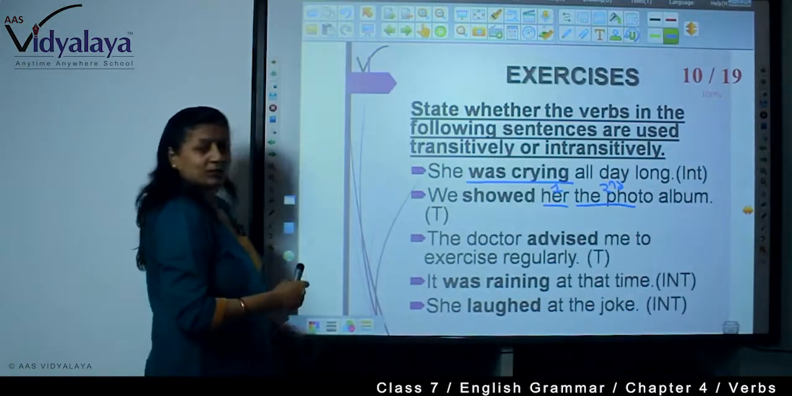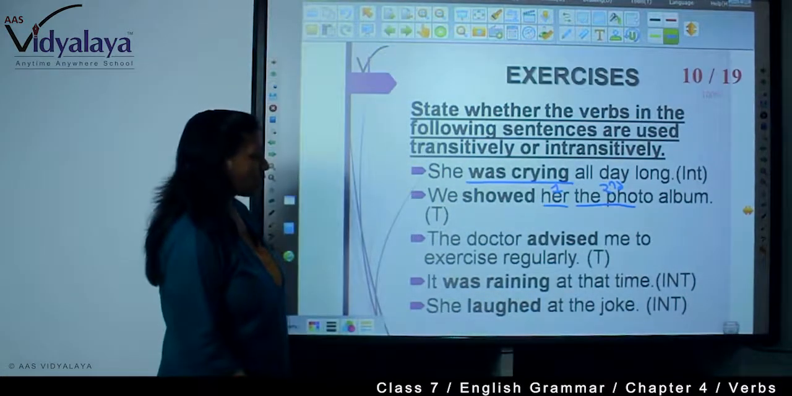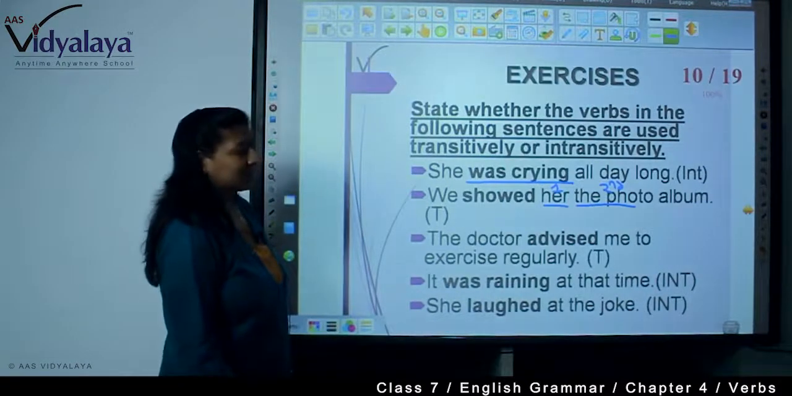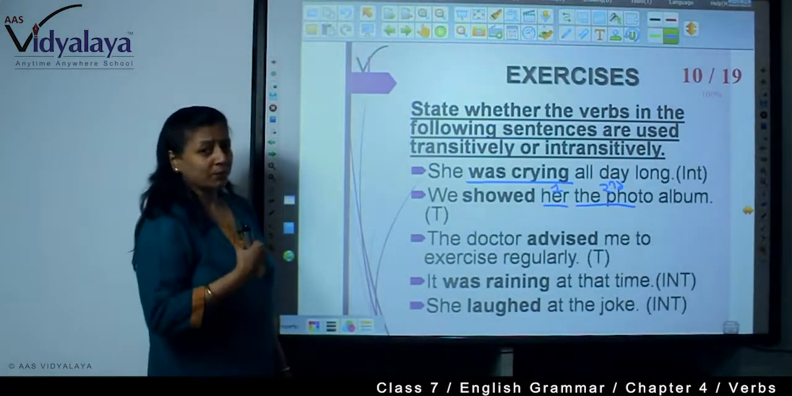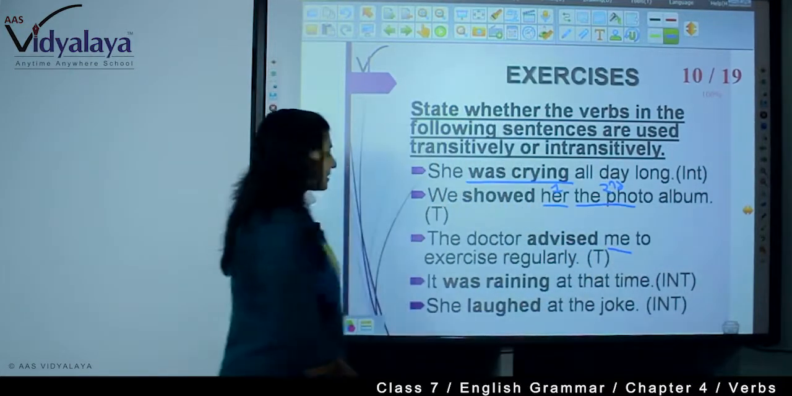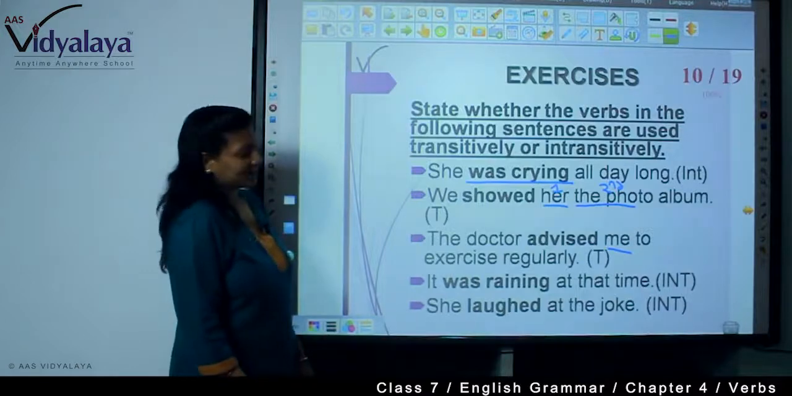Now the doctor, so this is a transitive verb. The doctor advised me to exercise regularly. The doctor advised whom? Me. So this is an object. To exercise regularly, and this is transitive.